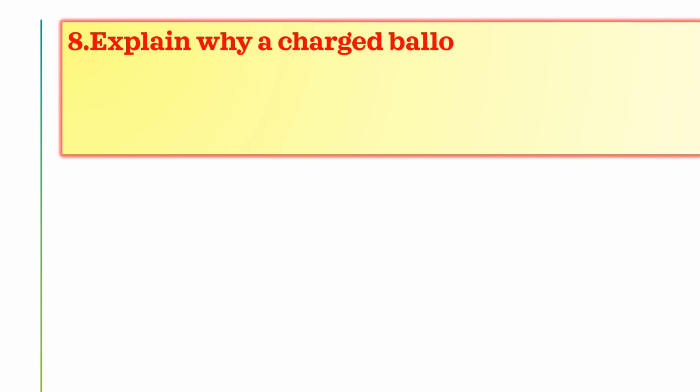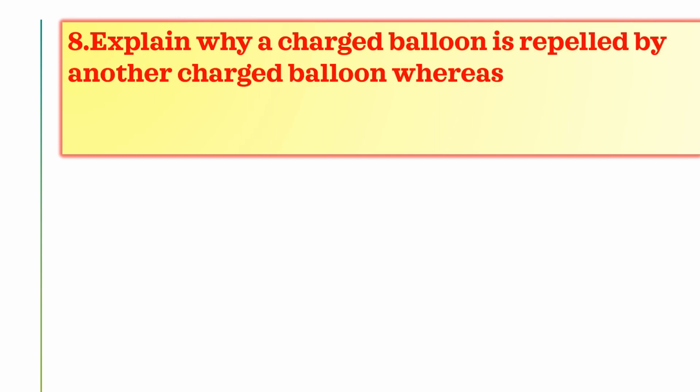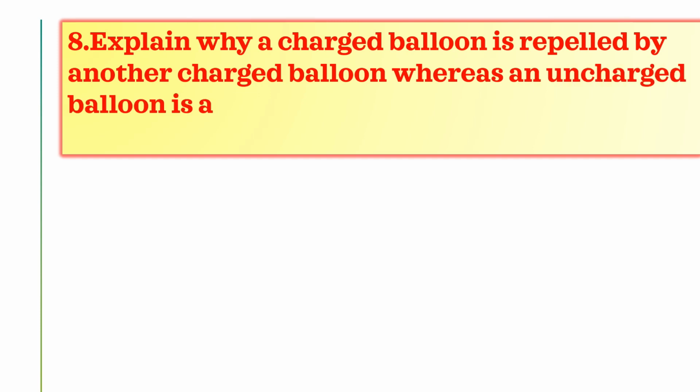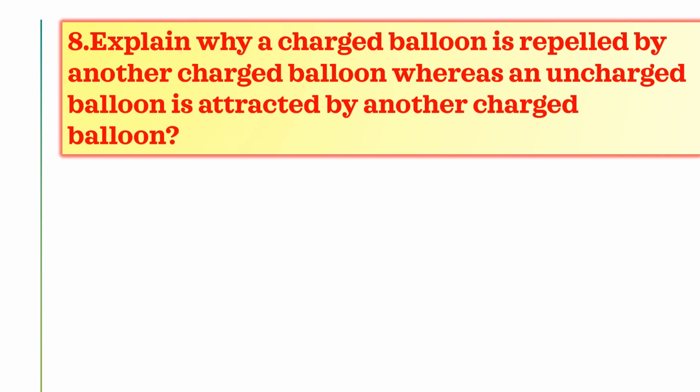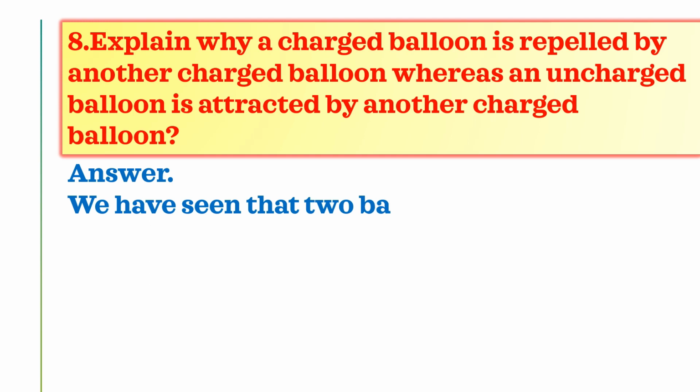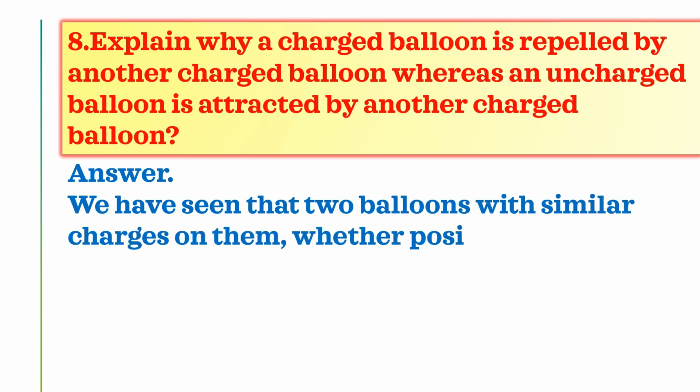Explain why a charged balloon is repelled by another charged balloon, whereas an uncharged balloon is attracted by another charged balloon. Now we'll discuss. Here, a charged balloon is repelled by another charged balloon. An uncharged balloon is attracted by another charged balloon.